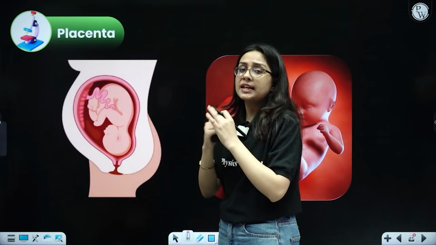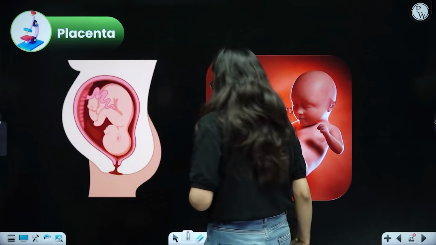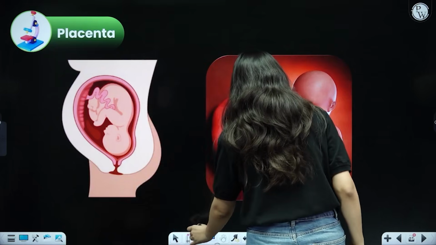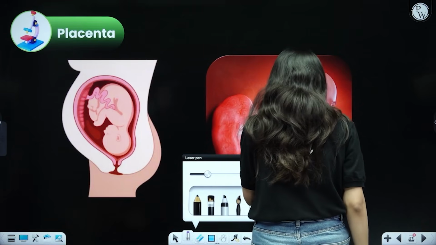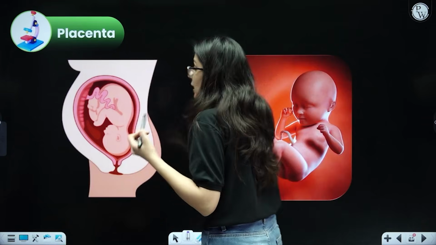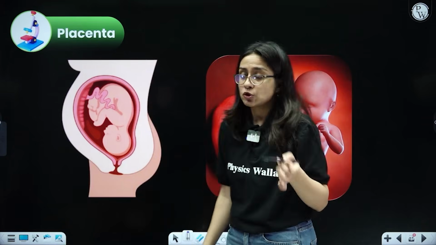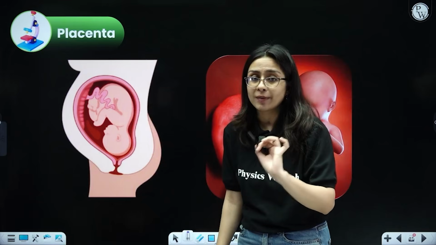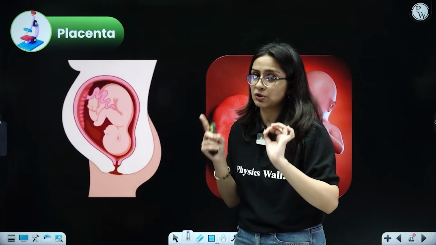For this, there is a very nice mechanism of the placenta. The placenta is an organ that is formed temporarily inside the mother's body whenever the female is pregnant. So the placenta, beta, is not present always. It is only present when the female is actually pregnant.